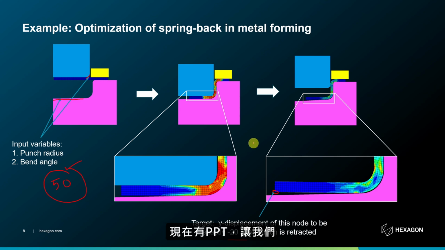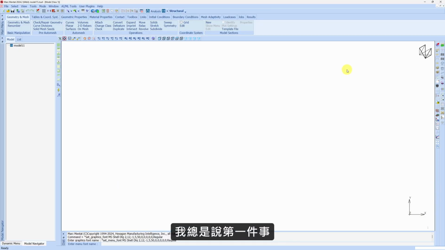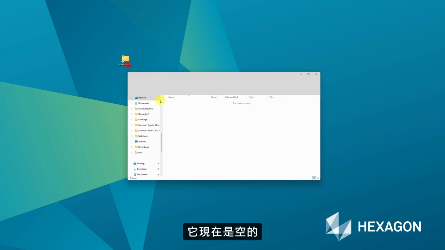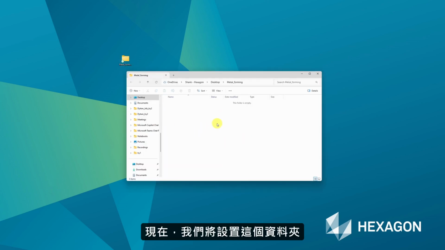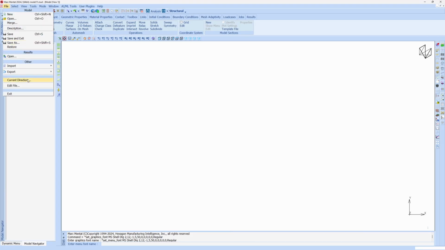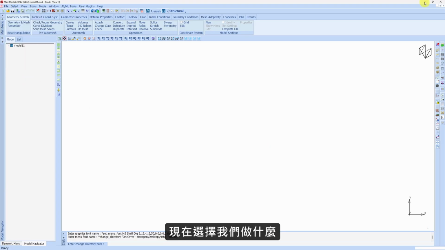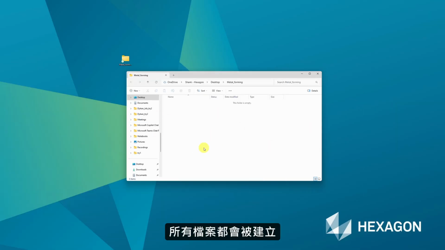So enough with PPT now. Let's actually open Mentat and see how to do this. As I always say, the first thing is to set up your work directory. I have created one folder over here on the desktop named metal forming, which is empty right now. And this folder we will set up as the work directory for Mentat. To do that, file, current directory, put the path over here and choose. Now whatever we do, everything will be created over here.